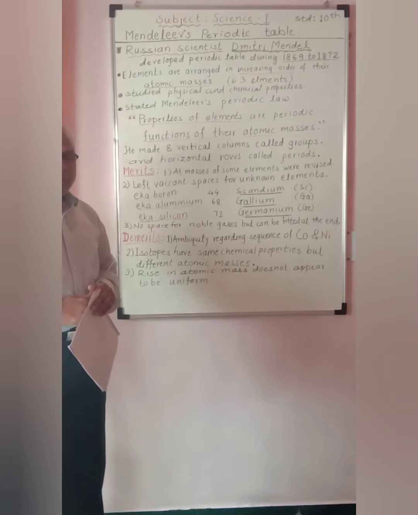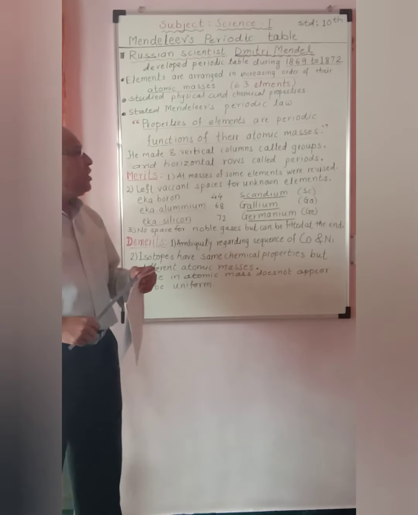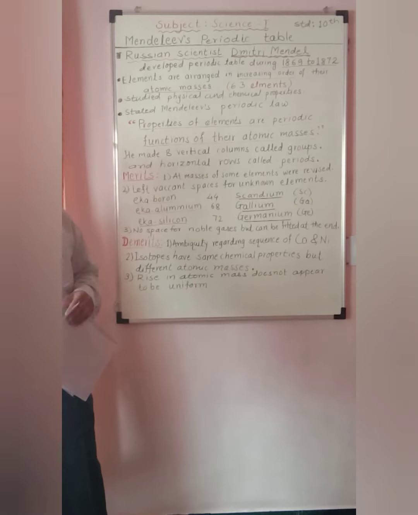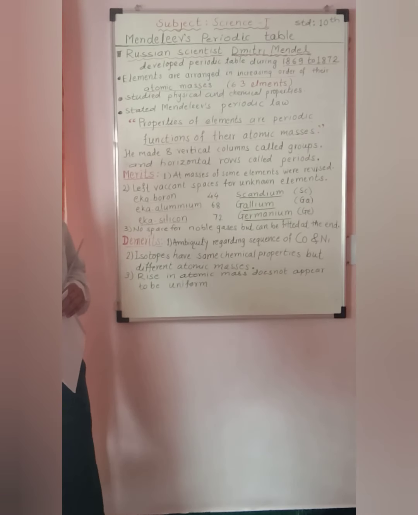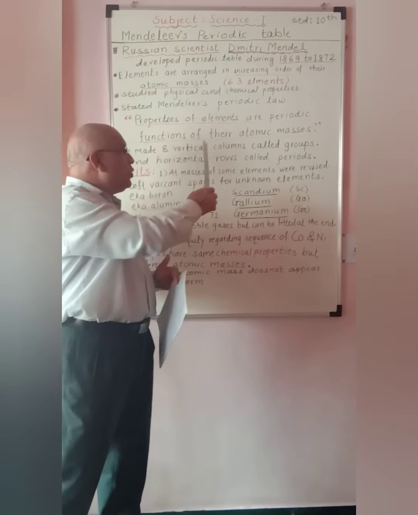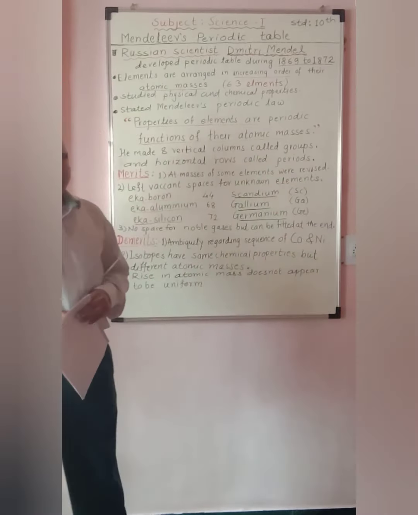That means elements show properties which are periodic, means repeat regularly, and this repetition is due to their atomic masses.